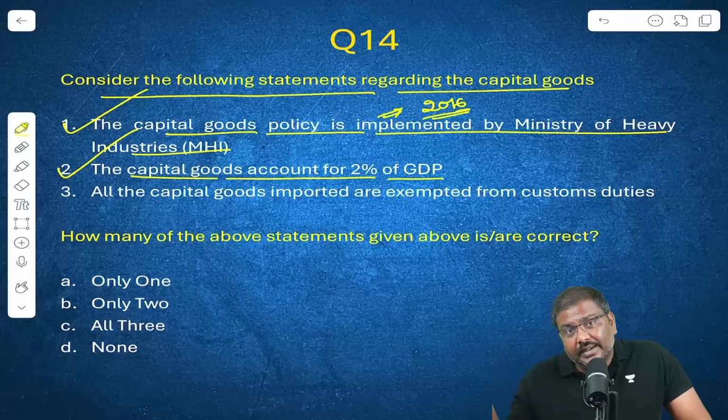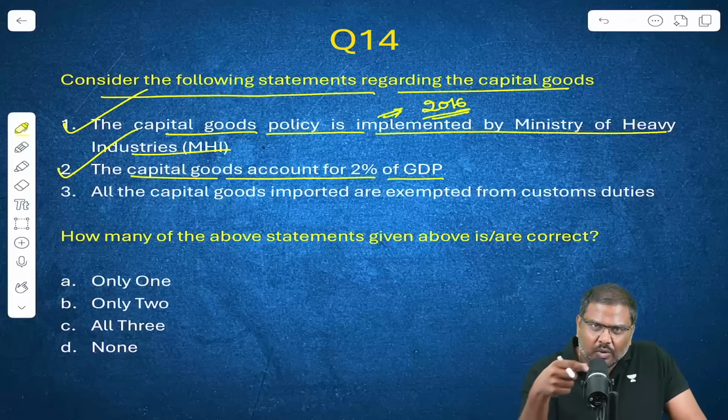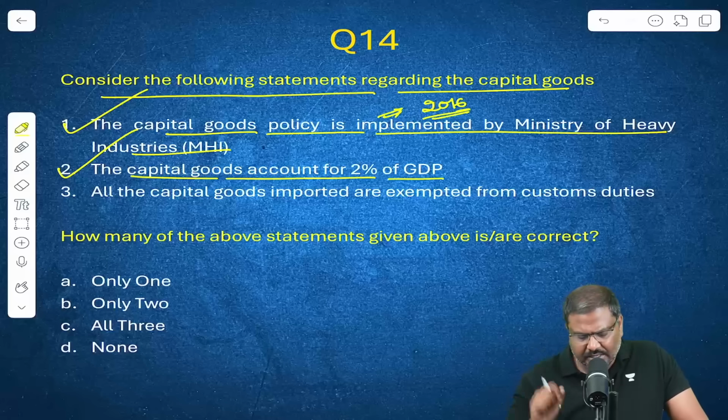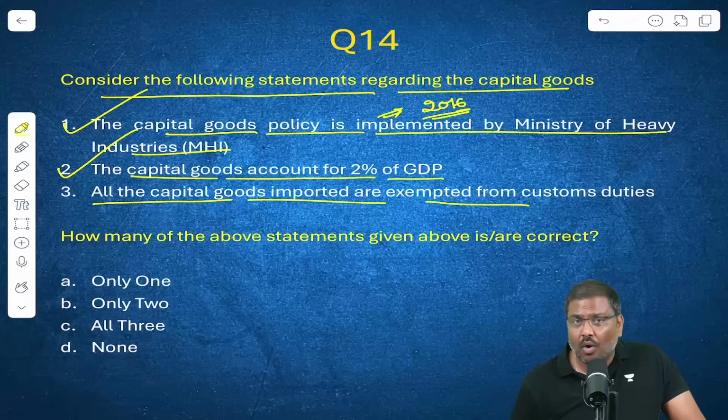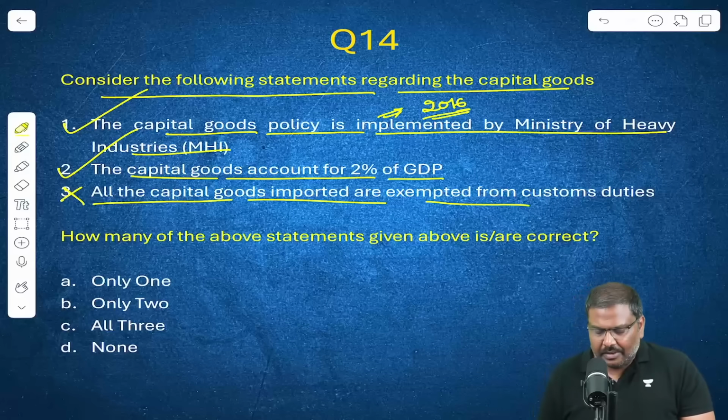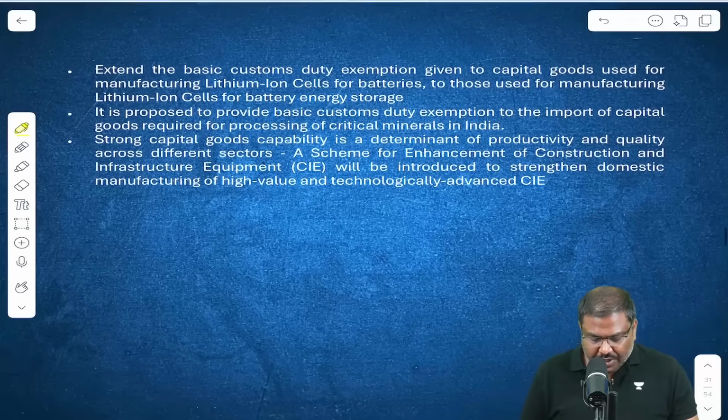And when you convert that into a GDP number, instead of looking at only manufacturing, it comes to somewhere around 2% of GDP. All the capital goods imported are exempted. All of them are exempted. Obviously, the statement will be incorrect. And why have I given you a question associated with this?